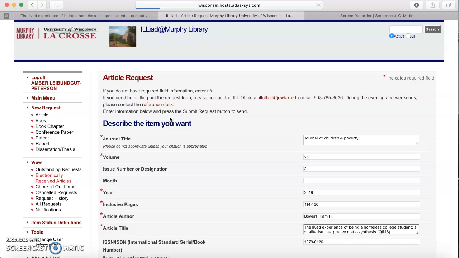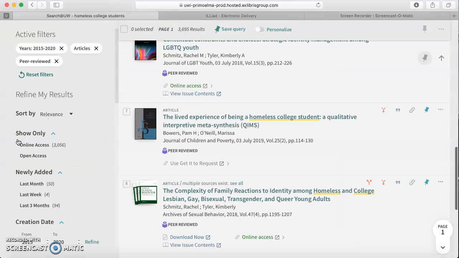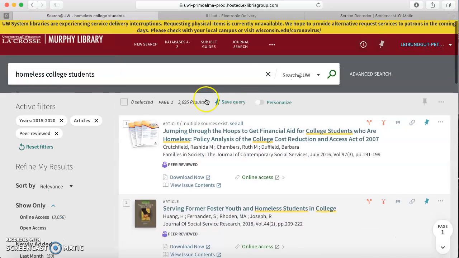The only thing that we say is make sure that you save it right away to your computer, or however you like to save your articles, because we can only provide it to you for 30 days because of copyright. So if this is a semester-long project or something longer than 30 days, you're going to want to save that article for when you're actually working on it or putting it in your references, so it won't be purged from the system after 30 days. Right under here, under view, would be a PDF icon. You just click on it and then you can view it. All right, so that is the basics of how to use our catalog and that search box on the main part of our library website.